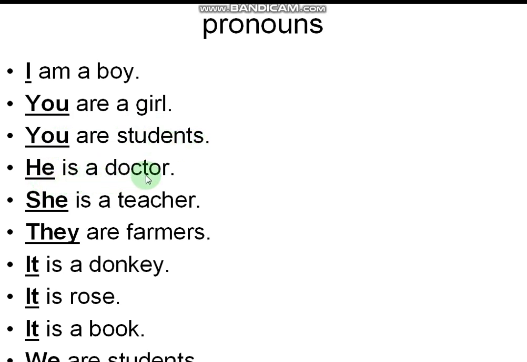He is a doctor. She is a teacher. They are farmers. It is a donkey. It is a rose. It is a book. We are students. You can understand one thing here. In the case of persons, we are using I, you, he, she. Of course, in the case of them, they is also used, we is used. But in the case of animals, flowers, birds, things, we use it. Just keep it in mind. Definitely you will learn more in higher classes. Our teachers will teach you, no doubt at all.